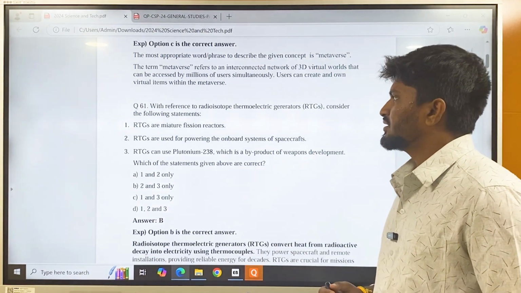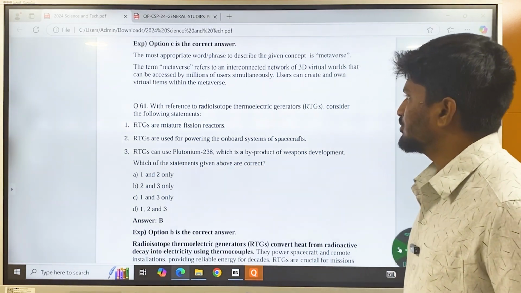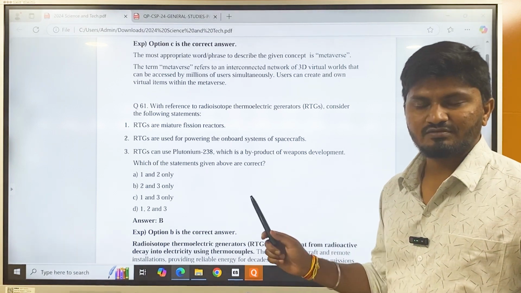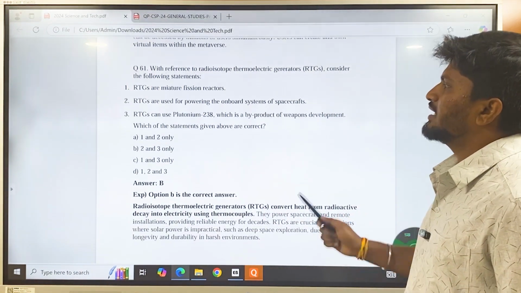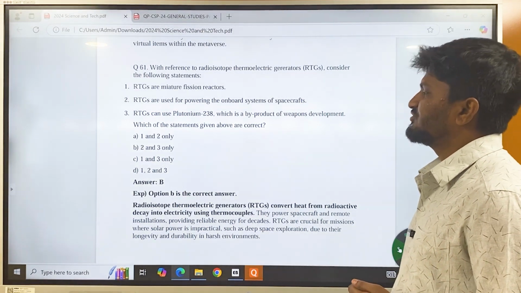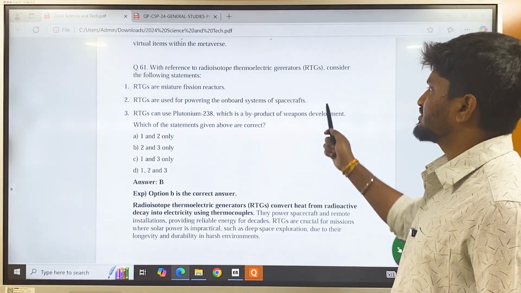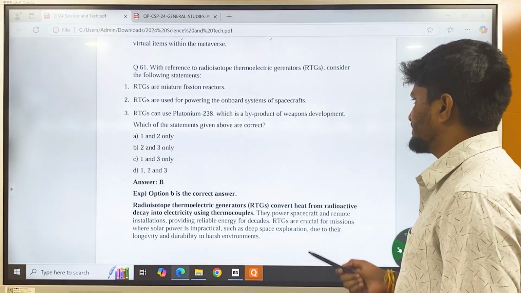Question number 61, with reference to radioisotope thermoelectric generators, consider the following statements. We already discussed this one in environment and ecology, but we will discuss it one more time. Statement 1: RTGs are miniature fusion reactors. Statement 2: RTGs are used for powering onboard systems of spacecraft. Statement 3: RTGs can use plutonium-238, which is a byproduct of weapons development.